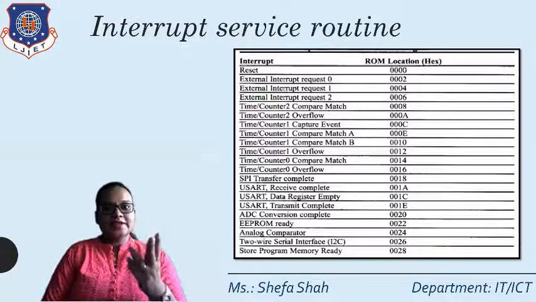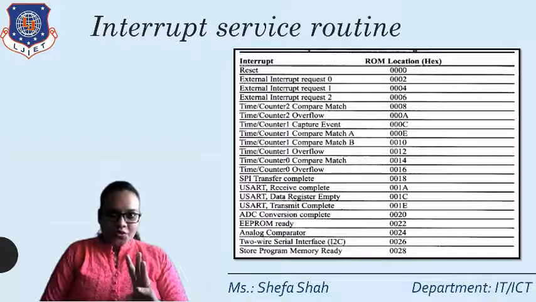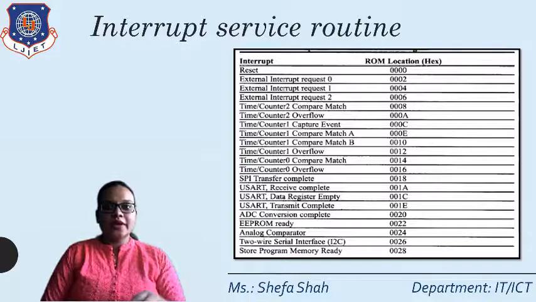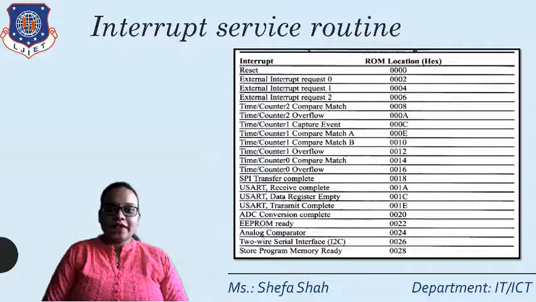Then there are three external interrupts, that is INT0, INT1 and INT2 for ATmega32. They have the interrupt addresses 2, 4 and 6 respectively. Then there are three timers. Based on timers, they have two modes, that is normal mode and compare mode. Timer 2 compare match has the address 8, and timer 2 overflow has the address 8. Then timer 1, where A and B are both there, so E and 10. Then timer 1 overflow has the value 12. Then timer 0 compare match has the value 14, and timer 0 overflow has the value 16, right?